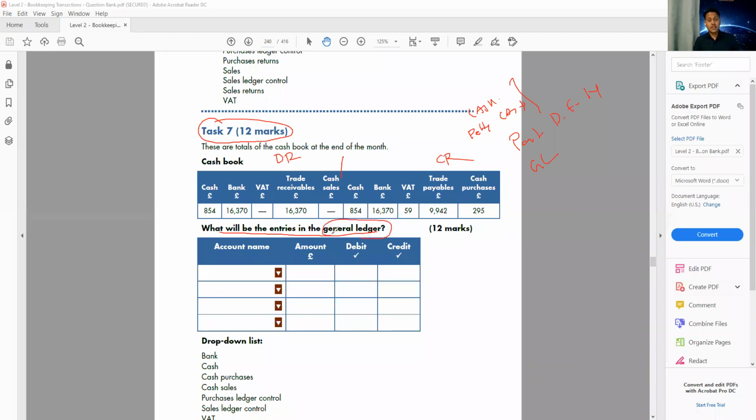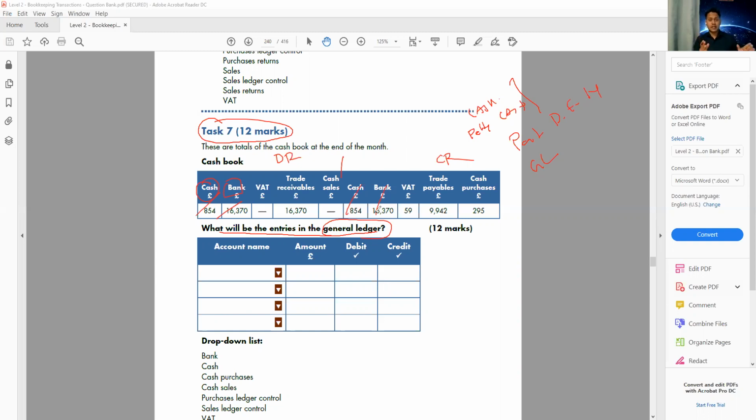If you remember from our chapter, I think 10, when we moved the information to the ledger account, we said if the question says it is a part of the general ledger, we don't take the cash and bank. We ignore the cash and bank. So for this question, you're going to do the same. You're not going to take the cash and you're not going to take the bank, because this is a part of the general ledger.